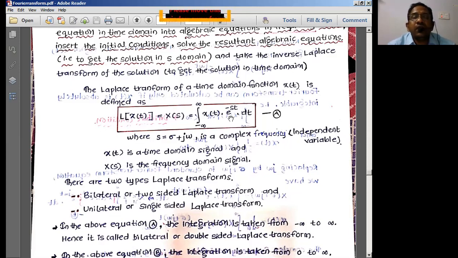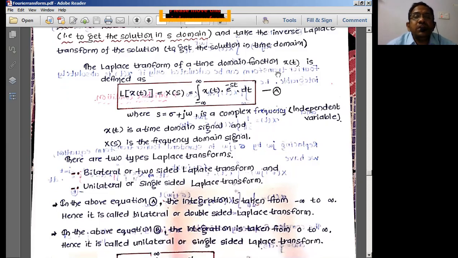In the case of Fourier transforms, instead of s we have j omega. Here we have s, where s is the combination of sigma and j omega, which is the complex frequency component, containing the real part and the imaginary part. Sigma is the real part, and j omega is the imaginary part. So s considers the real axis and the imaginary axis, and we'll discuss what this real part and imaginary part are in a quick while.